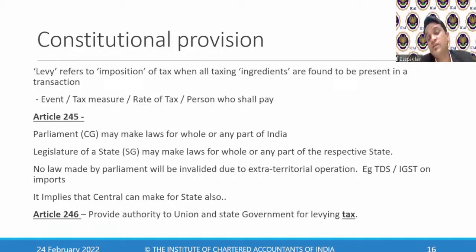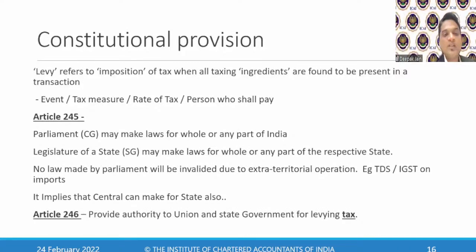But you have to decide based on the question whether it is goods or a service, because if they give you two rates, then you should know whether it's goods or a service, because the rate of GST on goods is separate, and the rate of GST on services is separate. So you have to determine what it is, but the rate will be given to you. And the person who shall be liable to pay the taxes has to be mentioned. Like in case of excise duty, the manufacturer has to pay the taxes. So the person who will pay the taxes has to be spelled out. So any levy has to have these four things: what is the taxable event, what is the tax measure, what is the rate of tax, and the person who shall pay these taxes.